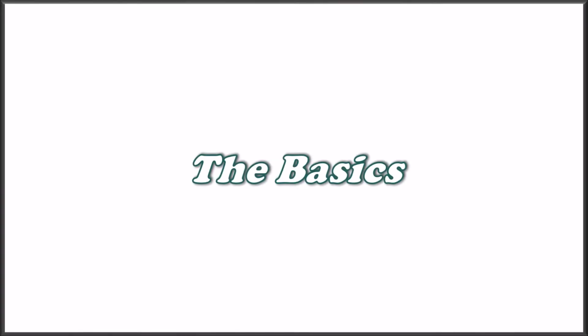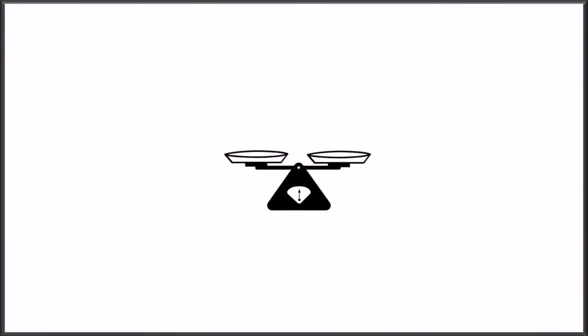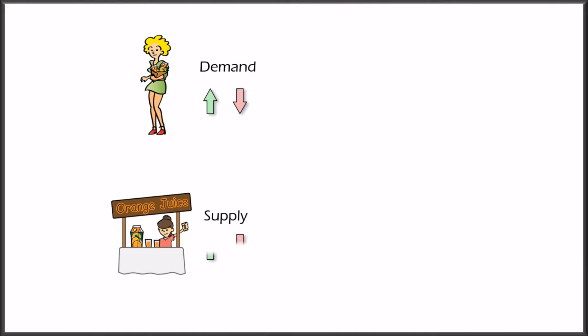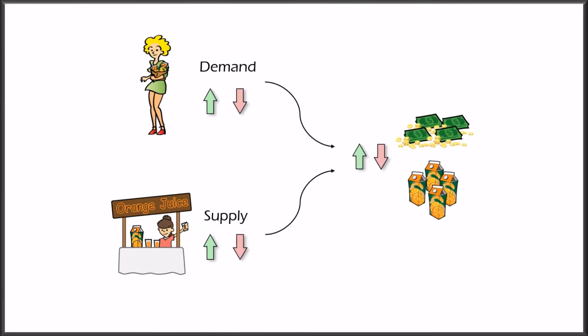Let's start with the basics. Remember that the market equilibrium is the price and quantity at which there is no surplus and no shortage of production. A shift in demand or a shift in supply tends to change both the market price and quantity of equilibrium.